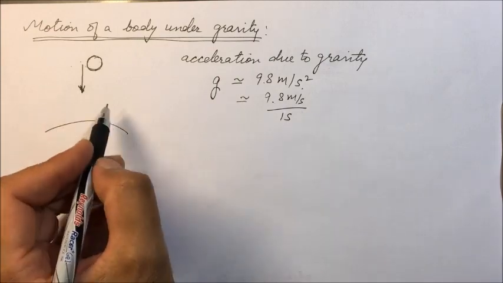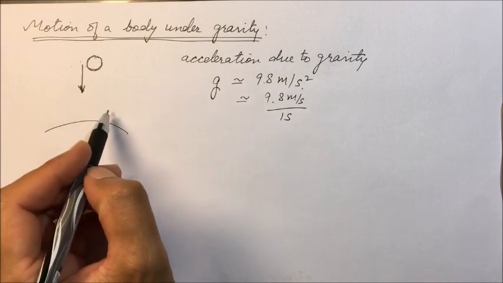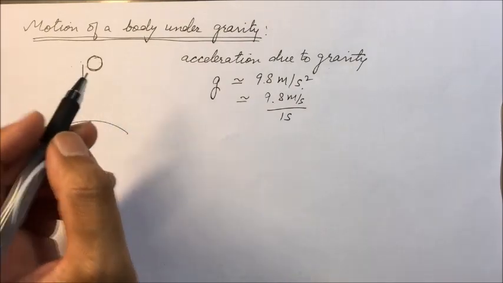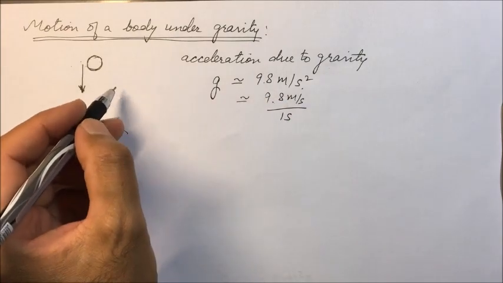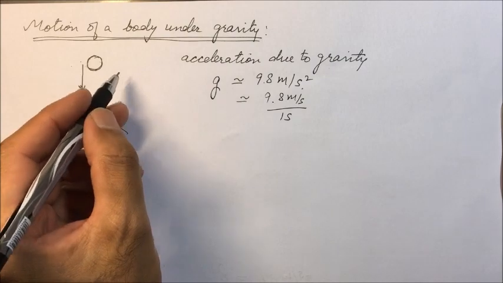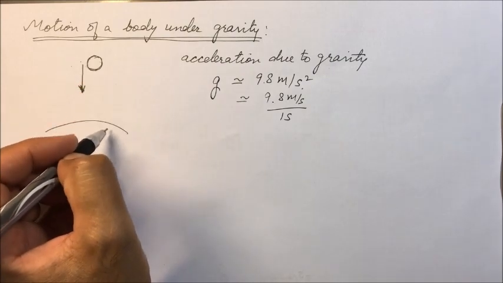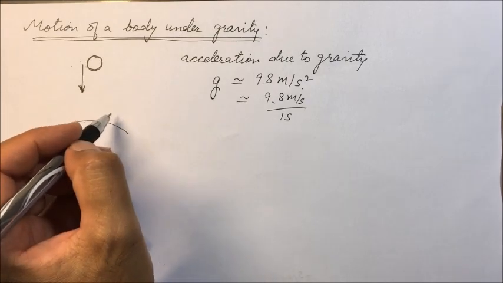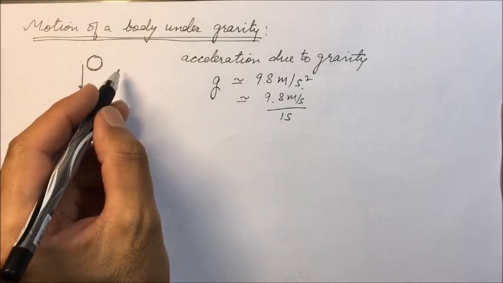Now, for example, a body is thrown upward. At this time, its velocity will be decreasing by 9.8 meter per second. Thus, the body is decelerating. The body is retarding. So here, the gravitational force is opposite to the direction of motion of the body. So the direction of gravitational force acting on this body will be opposite to